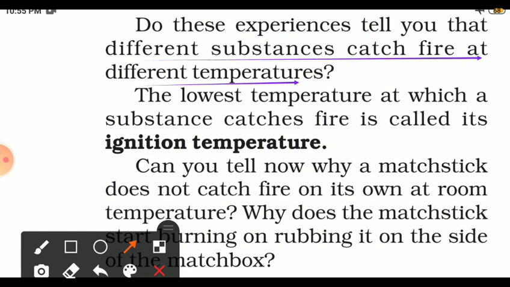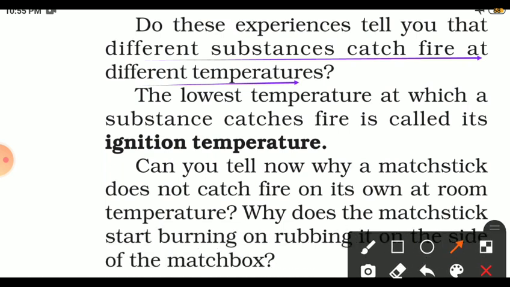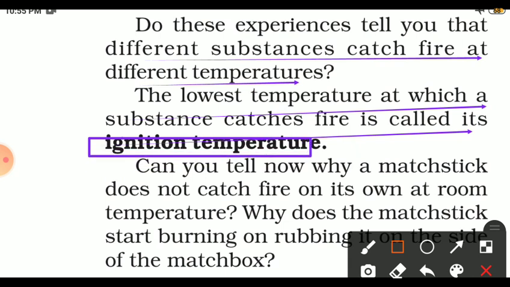All substances do not burn at the same temperature. That particular temperature is called the ignition temperature of the substance. The lowest temperature at which a substance catches fire is called its ignition temperature.